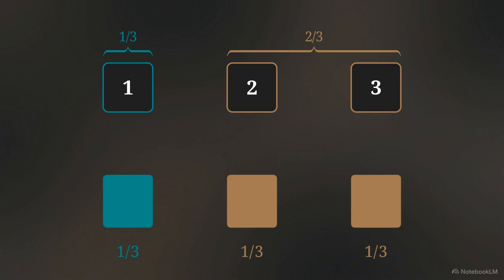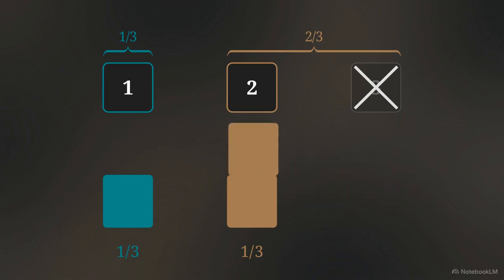The host is not acting randomly. Because they know the prize location, they eliminate the known empty choices from that larger 2/3 section. That 2/3 probability doesn't vanish when a door opens. Instead, all that mathematical weight condenses entirely onto the final unpicked option. Your initial door remains locked at a 33% chance. The alternate door now holds a 66% chance.